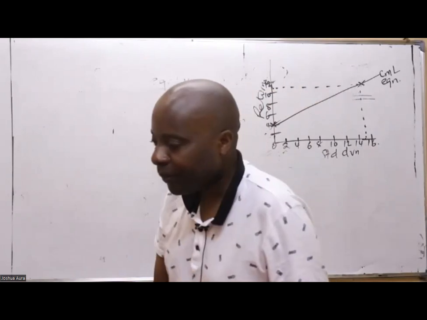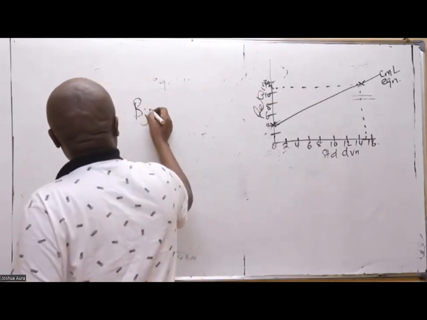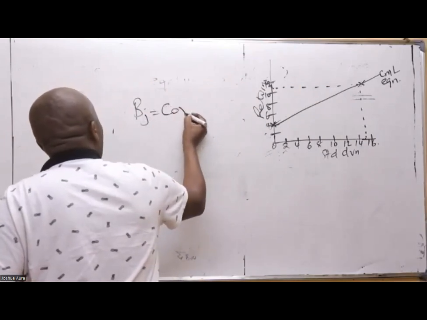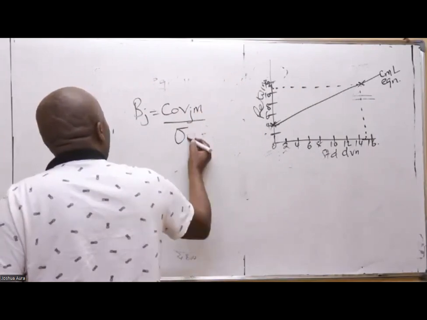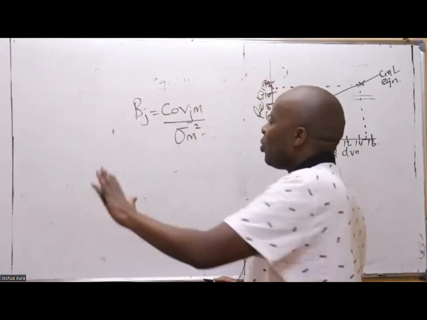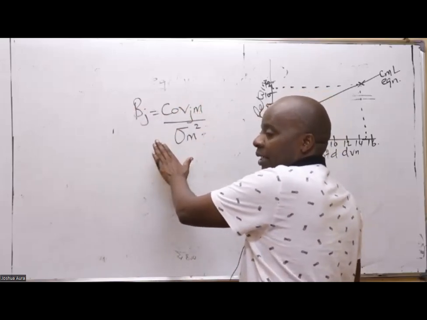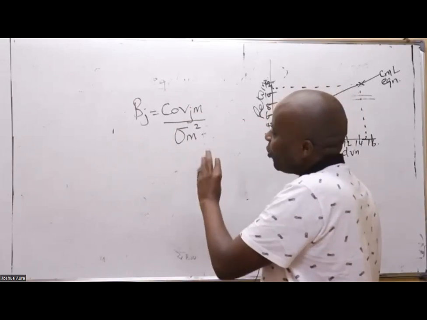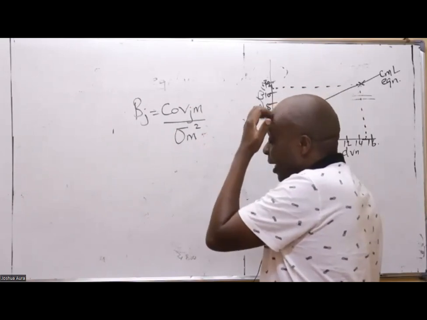Great. Now, ladies and gentlemen, when they talk about beta J, there are two approaches. If I'm using the covariance approach, this will be the covariance between J and M all over the standard deviation of the market squared. If I were you, I would have written this very well and, of course, used a highlighter. This is so important. This is the covariance approach of getting beta: the covariance between the security J and M divided by the standard deviation of the market squared.